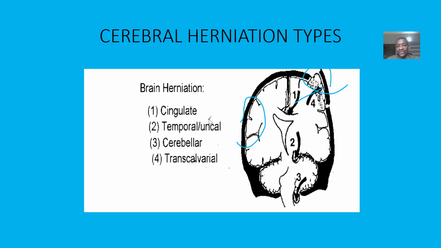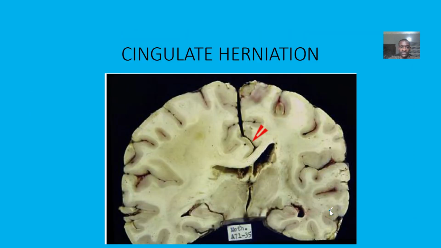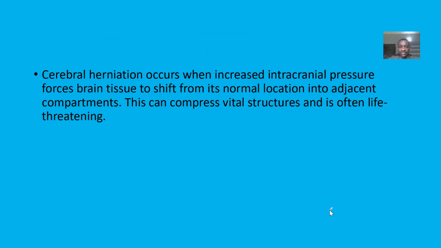Then transcalvarial is what we have here, number 4. The brain tissues herniate through a skull defect. There was a weak area in the skull, so increased pressure pushes the brain through that weak area. There's visible bulging of brain tissue externally, and that type of person will hardly survive such a situation. So these are the different types of brain herniations we could have.